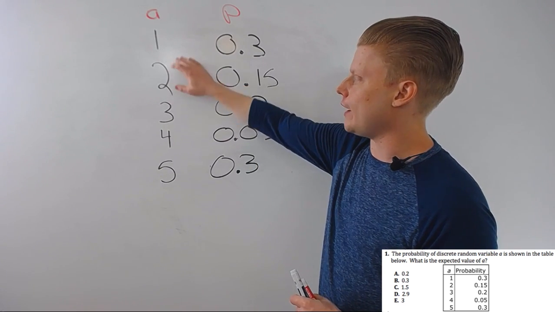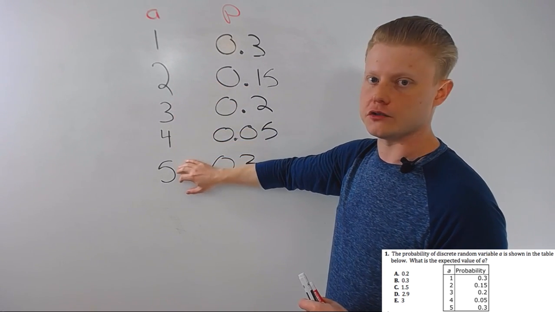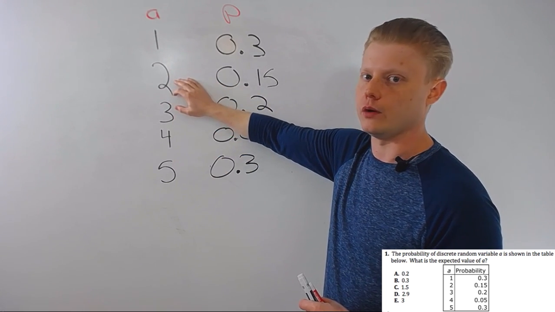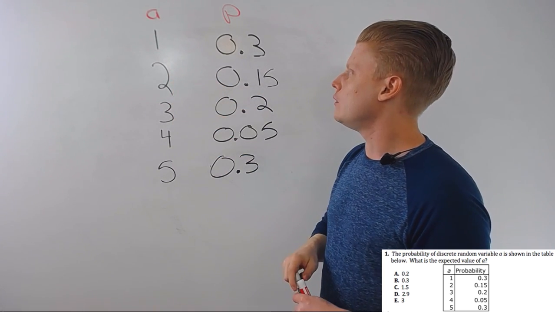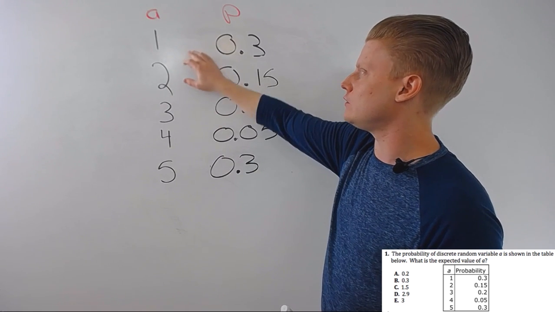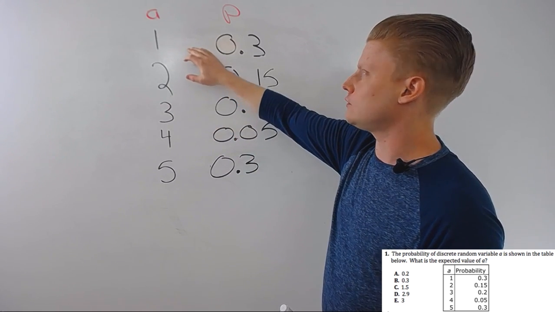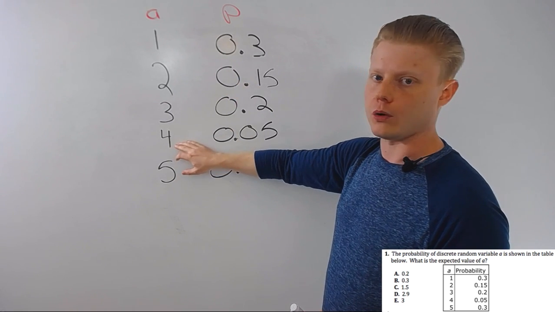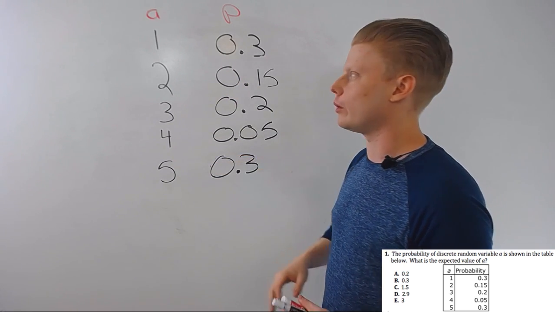In this case, we have a fixed set of things that are discrete, right? We can't have 1.31. We can't have 2.678. 1, 2. But the likelihood of each of these is different. So it's somewhat more likely that we get a 1 or a 5 than a 4. It's somewhat unlikely to get a 4.